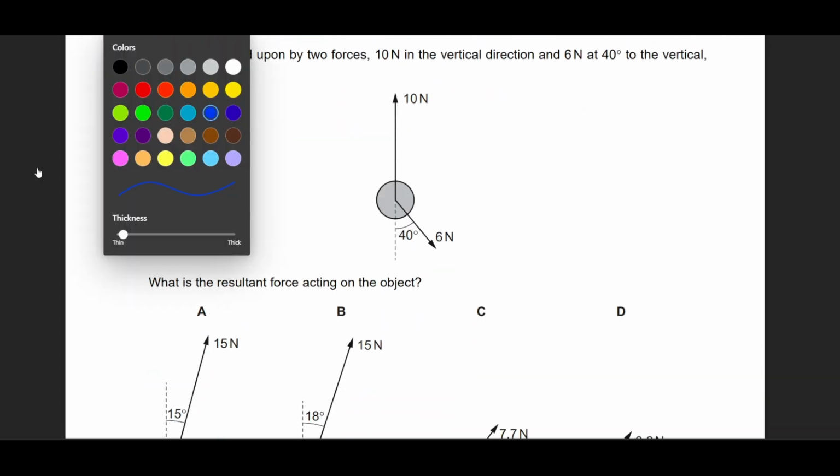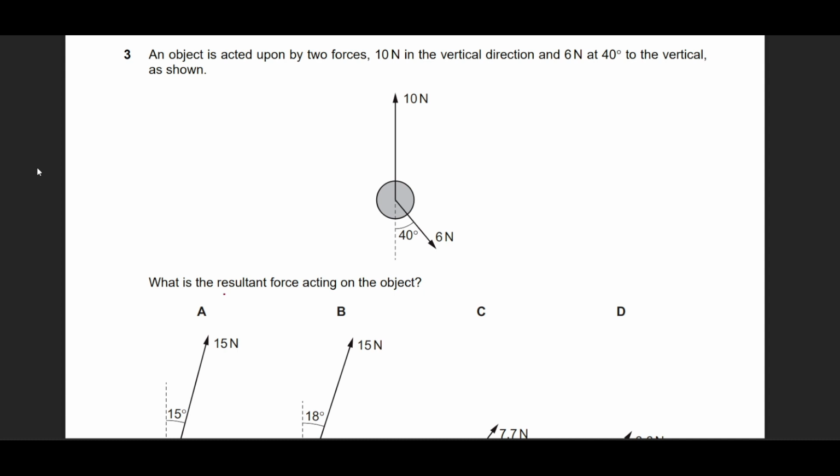Question number 3 requires vector addition and manipulation. He says, what's the resultant force? So if this is the object, then there is one component because of this 6 Newton force in the downwards direction, and one component in this direction. The downwards component is going to be 6 cos of 40 degrees, and the sideways component, on the x-axis, will be horizontal, 6 sine of 40 degrees. So the resultant along the y-axis will be 10 minus 6 cos of 40, and the resultant on the x-axis is only 6 sine 40.